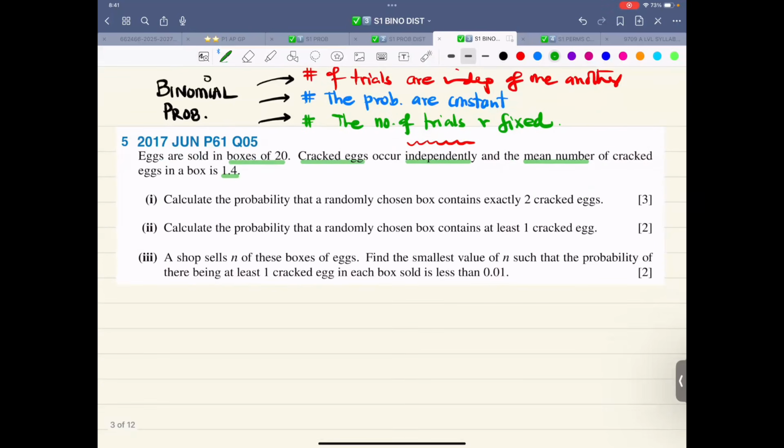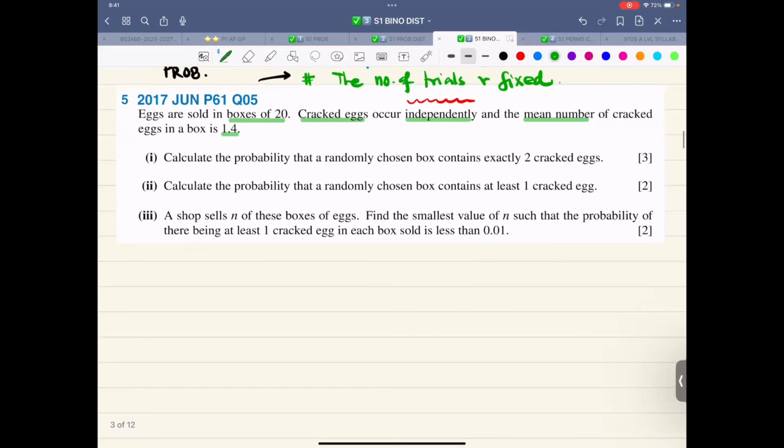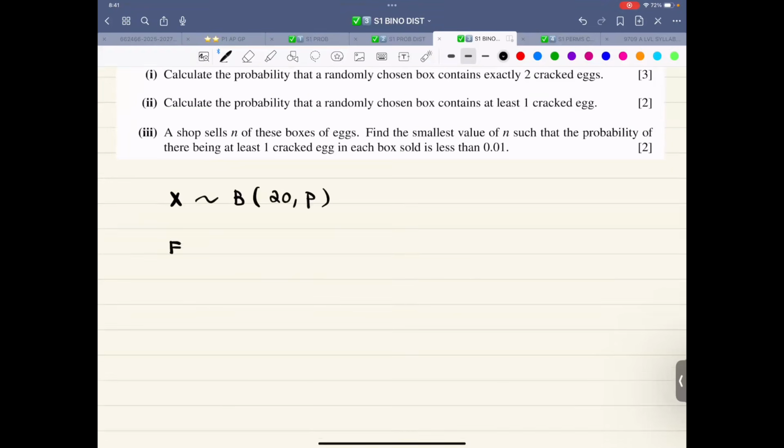Now, once you have understood this, the very first thing that you need to know is the formula for expectation, we just wrote it. X follows a binomial distribution 20, comma P. Number of trials, probability of success. Expectation of X is 20P.